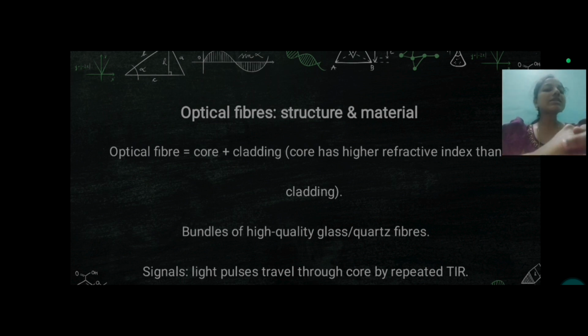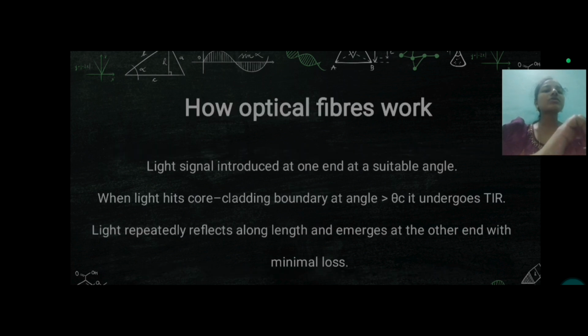In signals, light pulses travel through the core by repeated total internal reflection. Why do the signal pulses travel through the core by repeated total internal reflection? Have you any ideas? This is because the light signals are introduced at one end at a suitable angle.